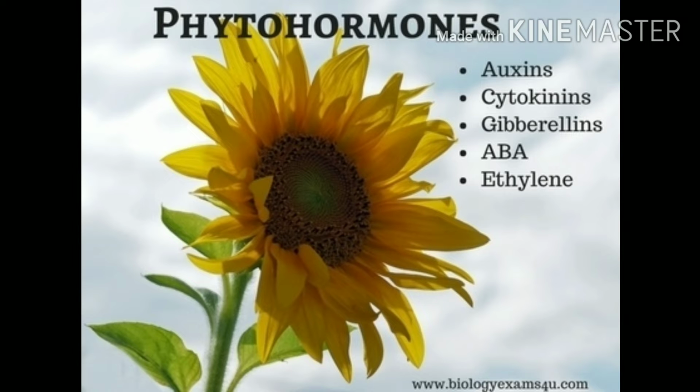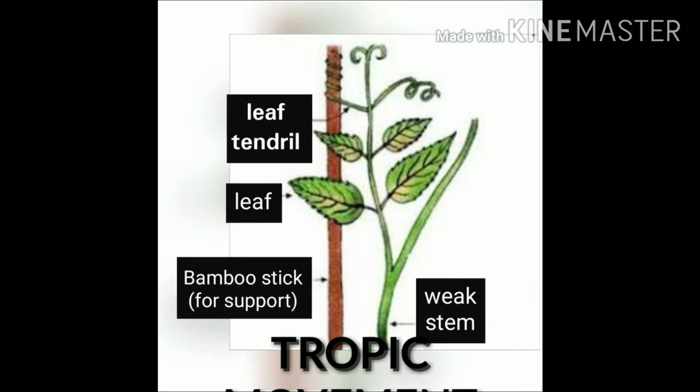If plants do coordinate, then why can't we see it? This is because the response of plants to such stimuli is practically too slow for us to see a change in the plant. We can see the change only in weeks or months. So there is movement in plants, but it is of two types: one is tropic movement and another is nastic movement.